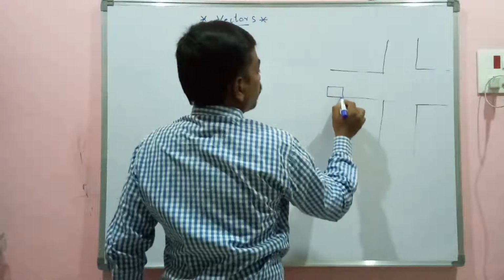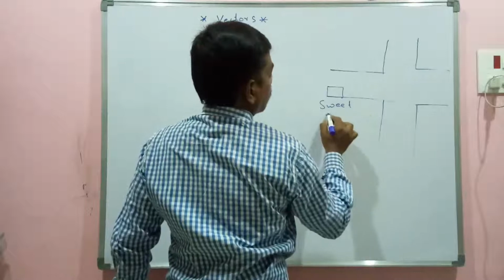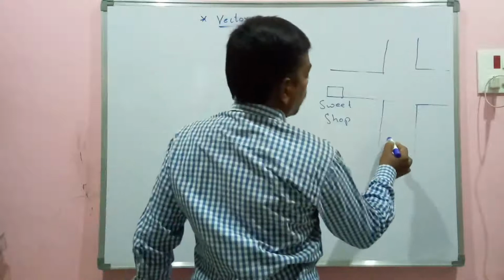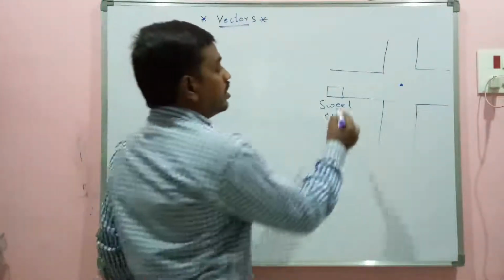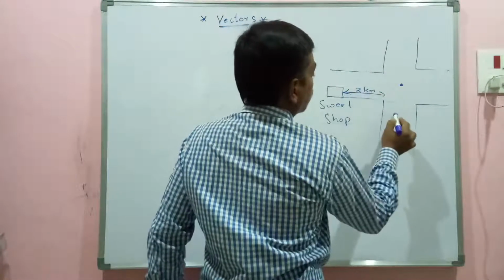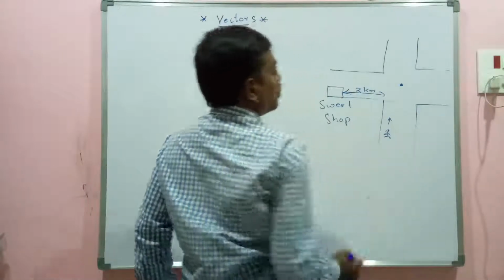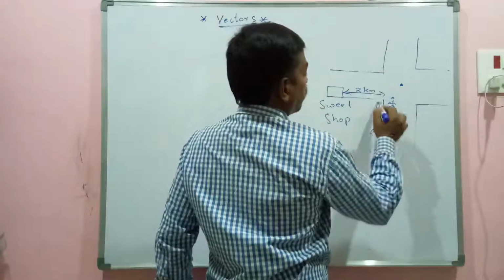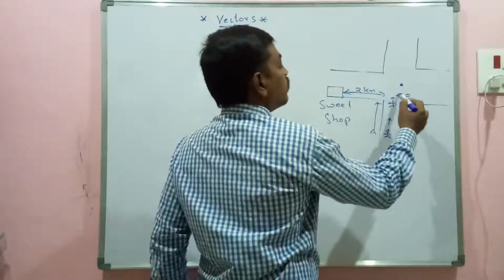Here a sweet shop is situated. Imagine you are moving to the junction. You don't know where the sweet shop is located. It is located somewhere around 2 kilometers from the junction. You are moving towards the junction, you went till the junction here, you covered this distance, and you met a stranger there. You asked him,